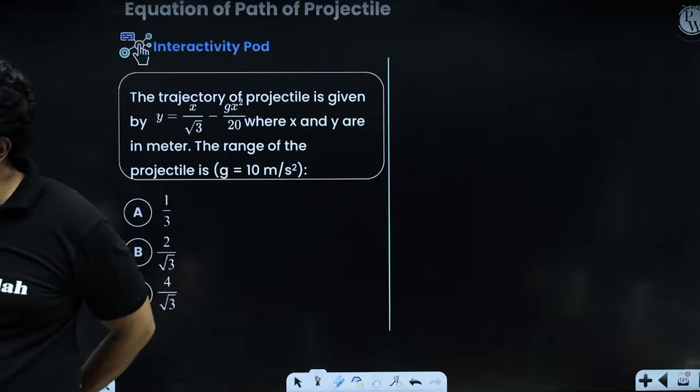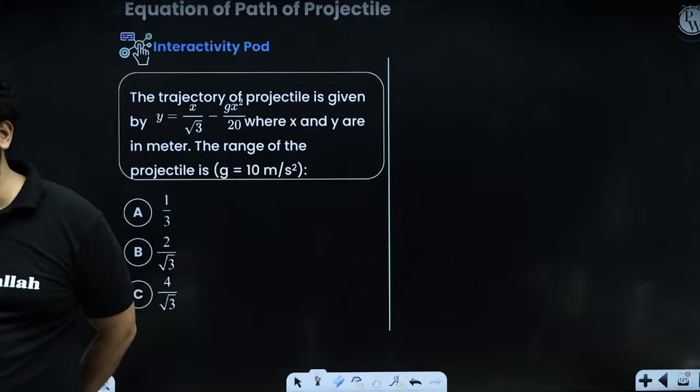Seema Yadav. Beta, for circular motion, we are going to have another lecture. Circular motion will not be covered in this lecture.